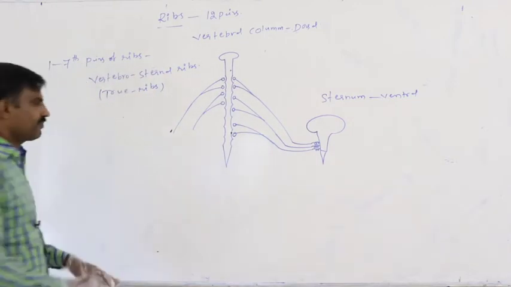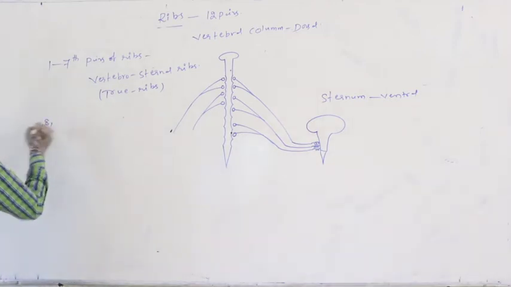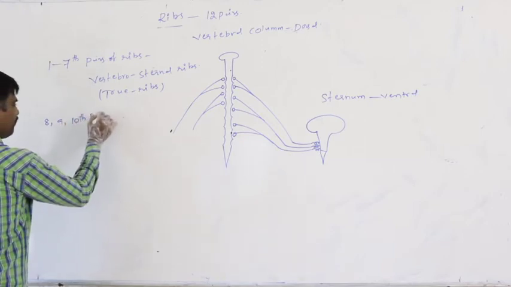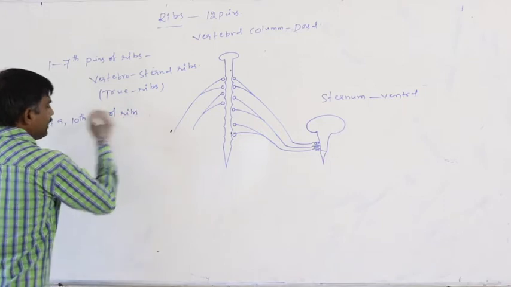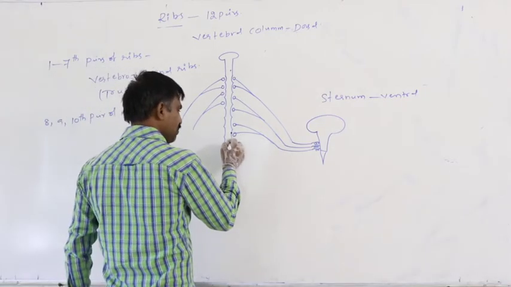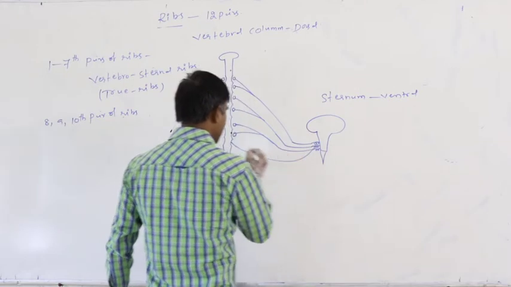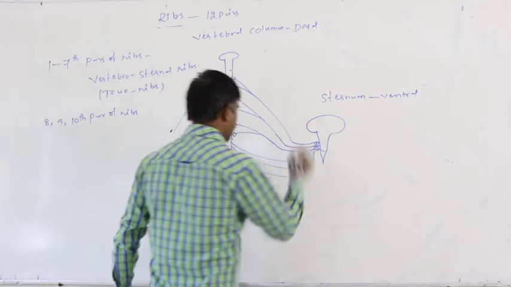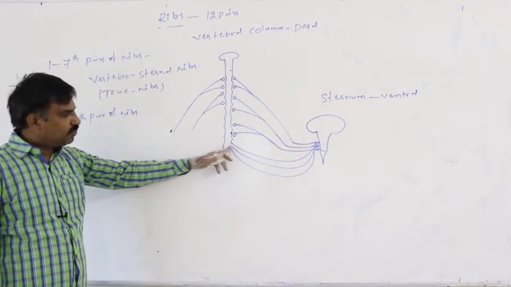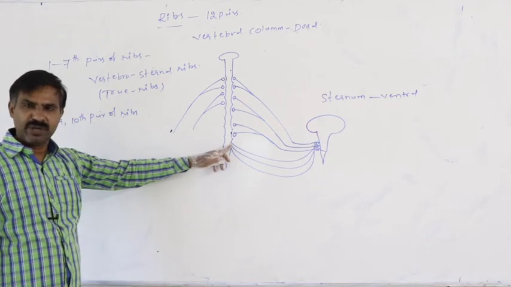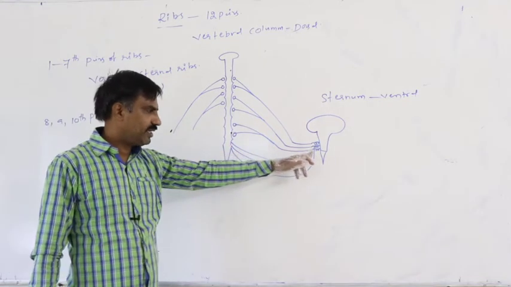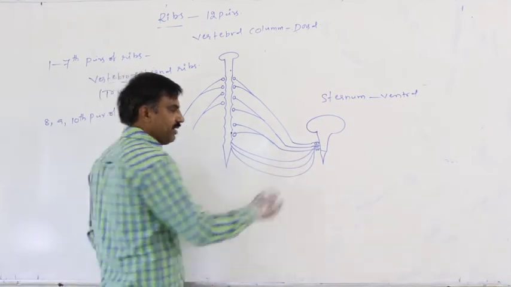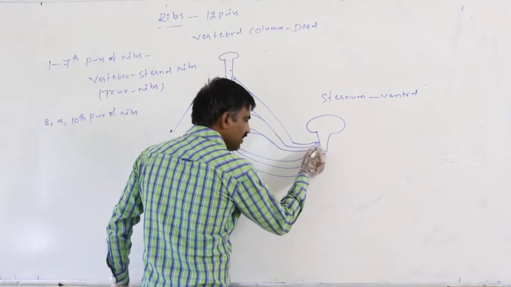They are true ribs. But when we observe the 8th, 9th and 10th pairs of ribs, these do not attach directly to the sternum ventrally, though they attach directly to the vertebral column dorsally. They attach to the hyaline cartilage of the 7th rib.